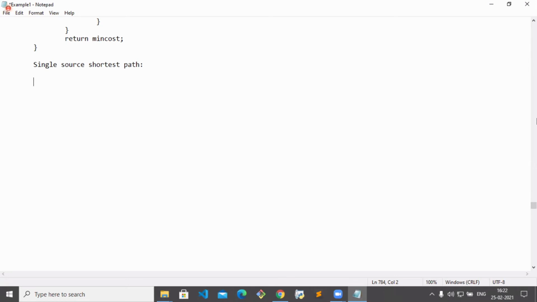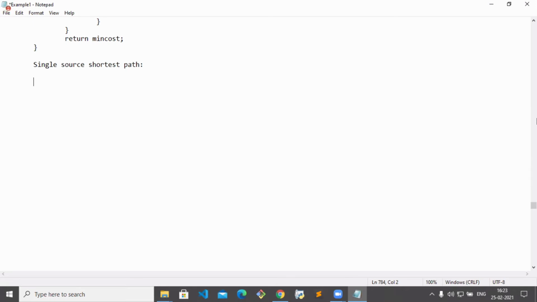Then which one will we select? Generally, we follow the 20 kilometers distance. To reach that destination we have four ways, and among them this 20 kilometers distance gives the shortest distance, so I am picking it. That is nothing but the single source shortest path.